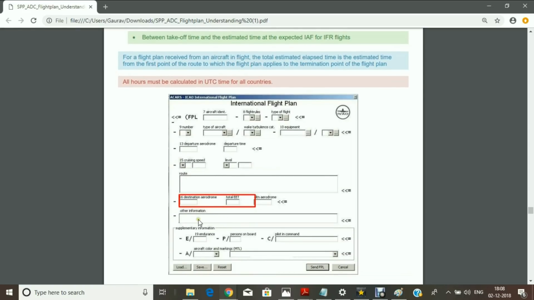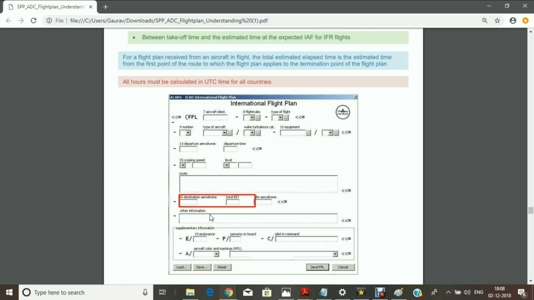Now, not the endurance, the other information. You have to fill in all the other information. Suppose this is a relief flight, then you can put it here. If it is a survey flight, you can put it here. If it is a search and rescue flight, you can put it here. And other information related to your type of aircraft. If it is ZZZZ, you have to put the other information. You have to give the information of the destination and departure aerodrome in the other information block.